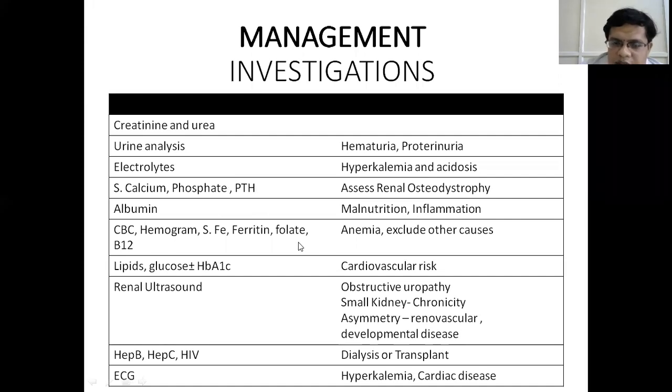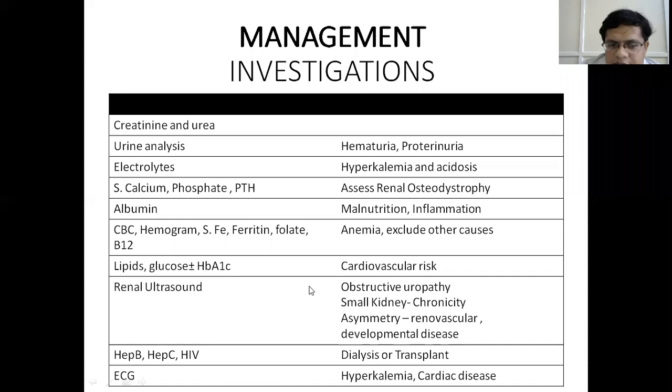Then we have to evaluate the presence of any anemia. Anemia is evaluated with a complete blood count, hemogram to know the type of anemia, serum iron, ferritin levels, folate, and B12 levels. These are also done to exclude other causes because there is malnutrition. Anemia could also be due to other causes in CKD. Then we have to estimate the risk of cardiovascular death in patients with CKD, for which we do the lipid profile and evaluate for any diabetes.